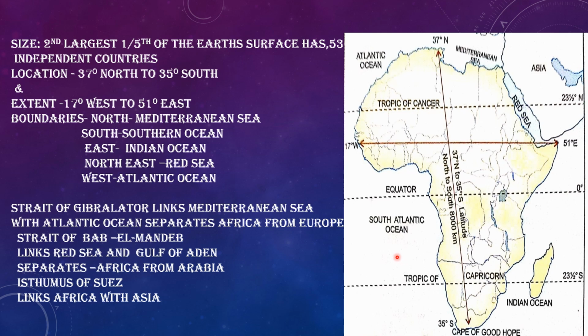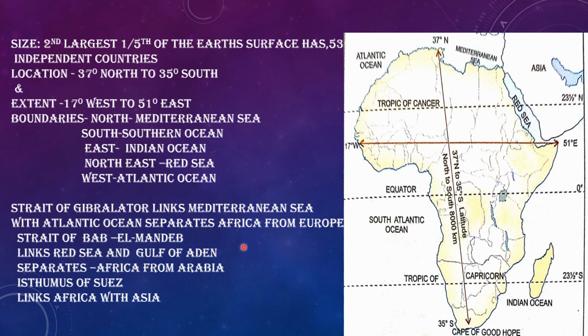Here one concept comes to our mind. What is a strait? A strait is a narrow arm of water that connects two water bodies and divides two land masses. Here in Africa, to the north and to the northeast, we have two straits. The Strait of Gibraltar, in the northern part of Africa, links the Mediterranean Sea with the Atlantic Ocean and separates the mainland of Africa from Europe.